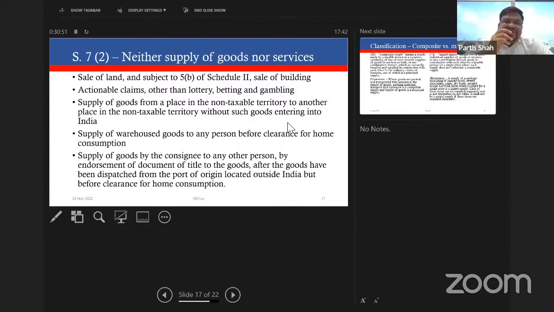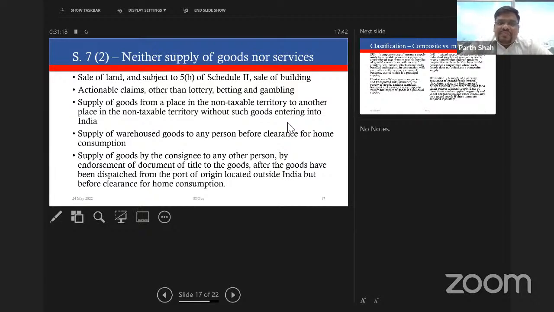Actionable claims, if you recollect, we had discussed the definition of goods. The actionable claims are specifically excluded in the scope of goods, but here they're excluded, and by virtue of section 7 schedule 3, again they're excluded from the scope of supply, but with an exception. Lottery, betting and gambling are liable to GST. The activity of lottery, betting and gambling is liable to GST. All other class of actionable claims, they will not be treated as supply.